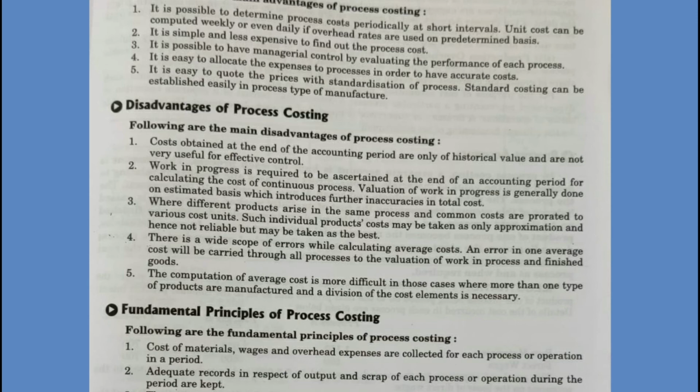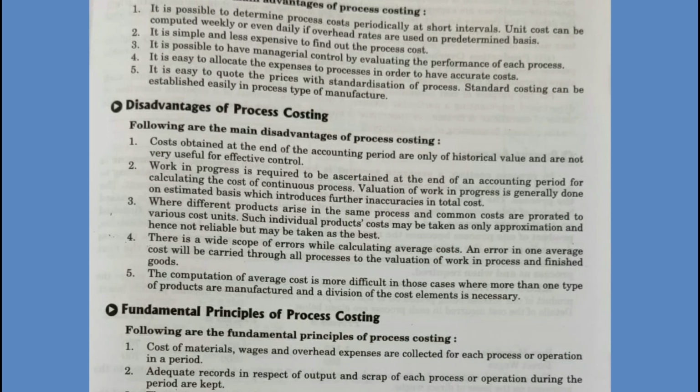Next, computation of average cost per unit is difficult in those cases where more than one product is produced, and in such a case there is a problem of division of cost elements. Division of cost elements is also necessary, on the basis of which only we can determine the cost per unit.